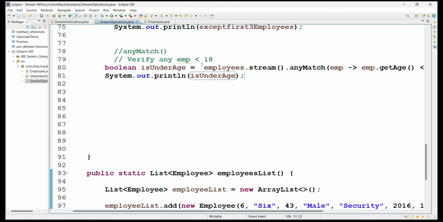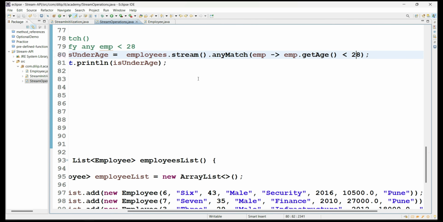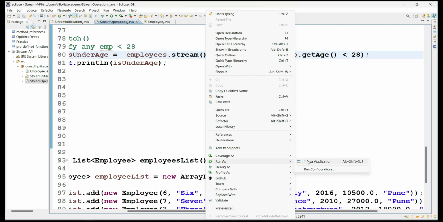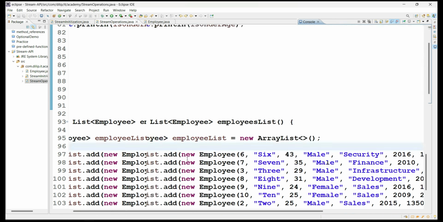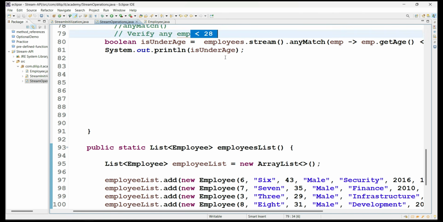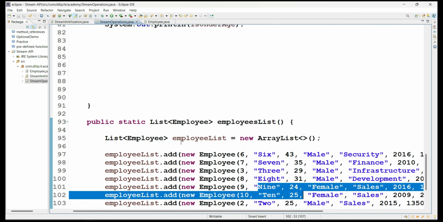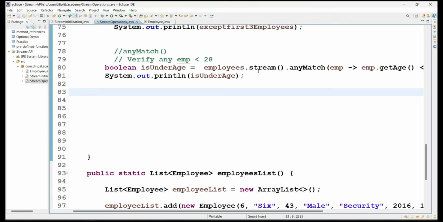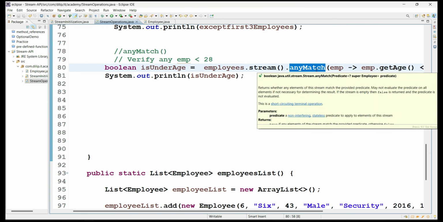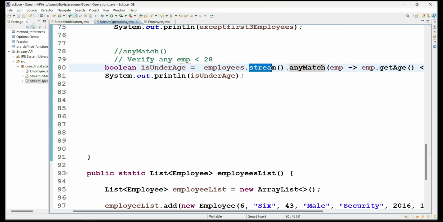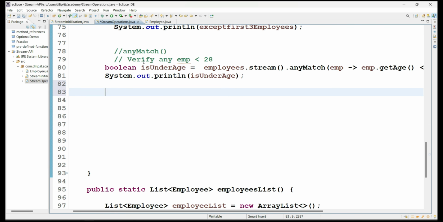For example, let me make it 28 years, just as a test case point of view. So I have given 28. Now let me execute. You got true. So that means, yes, there are employees whose age is less than 28. Yes, if you see here, we have a couple of employees who are less than that. So the anyMatch method is finally producing a boolean result by applying the predicate implementation with respect to the stream values. That is all about the anyMatch method, and it is a very simple and straightforward method.